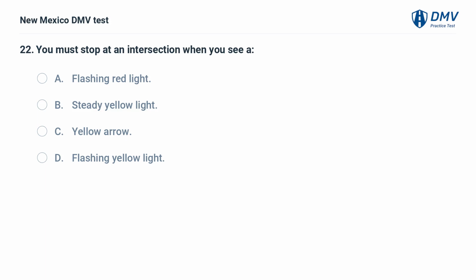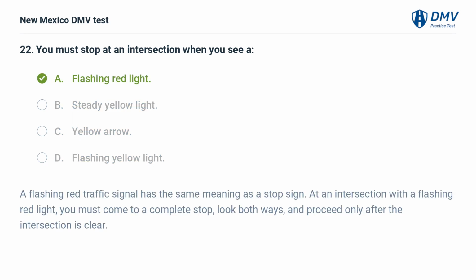You must stop at an intersection when you see A. flashing red light. B. steady yellow light. C. yellow arrow. D. flashing yellow light. The answer is A. flashing red light. A flashing red traffic signal has the same meaning as a stop sign. At an intersection with a flashing red light, you must come to a complete stop, look both ways, and proceed only after the intersection is clear.